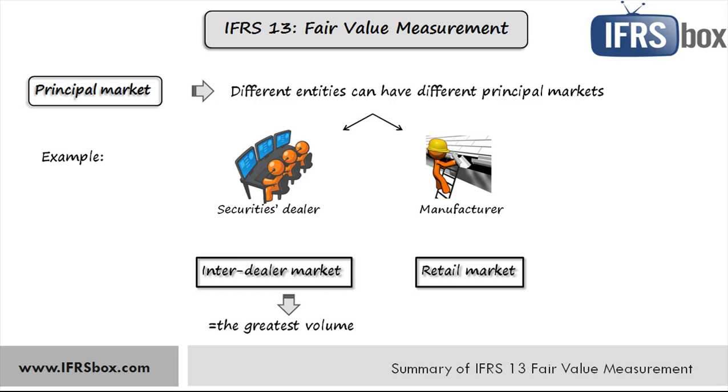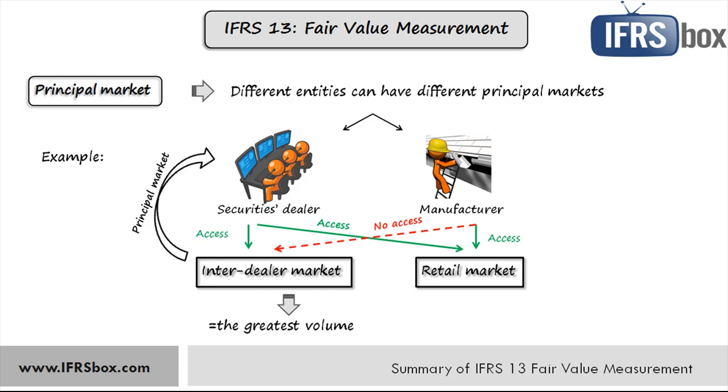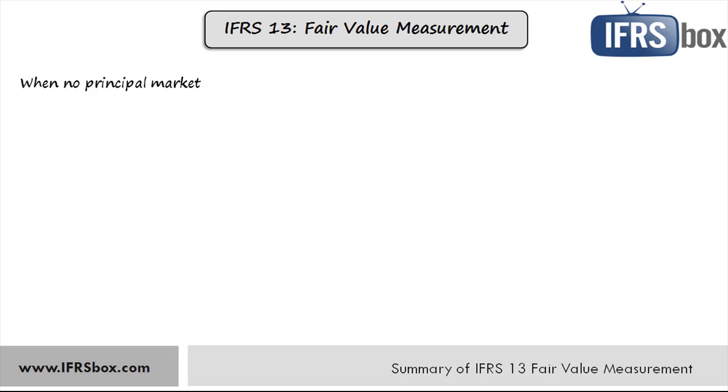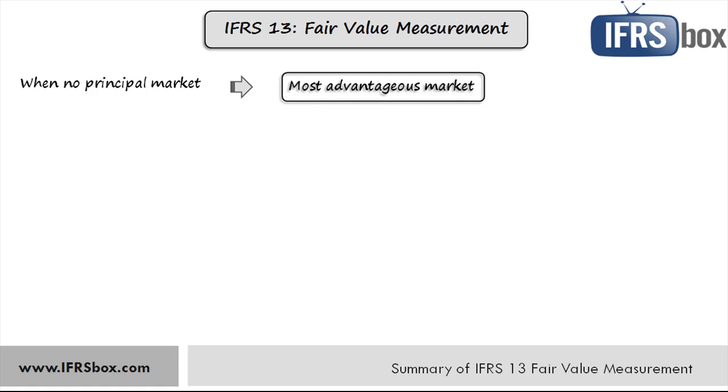Well, now what? Securities dealer can have access to both markets, so the principal market is interdealer market because of the greatest trading volumes. But the manufacturing company has access only to the retail market and not to interdealer market, so the principal market is the retail market. In this case, it doesn't matter that trading volumes are greater on interdealer market if manufacturer cannot access it. Now, what if there is no principal market? For example, the levels and frequency of trading of the same asset are about the same on 2 or 3 markets. Well, in such a case, the entity can consider the most advantageous market.